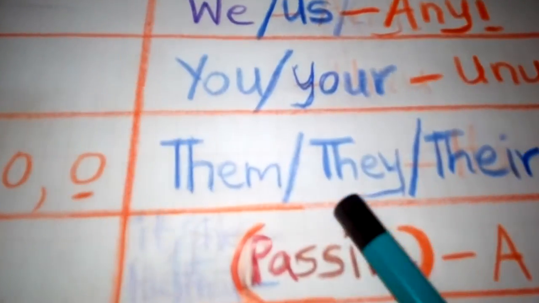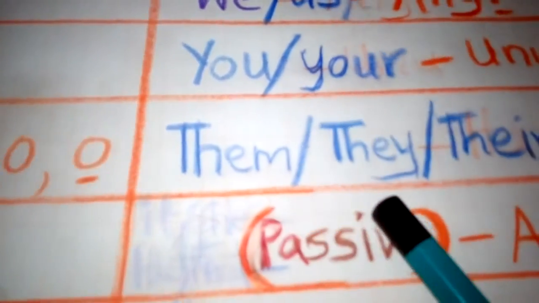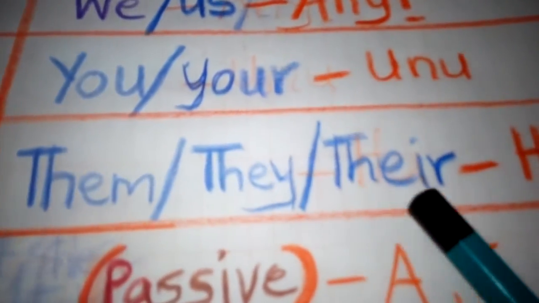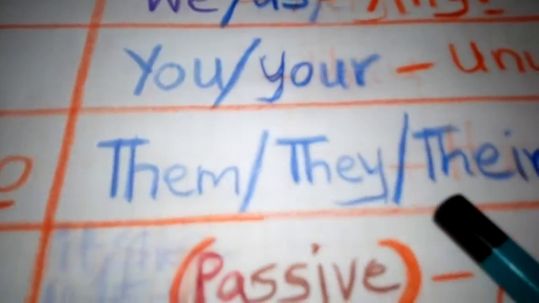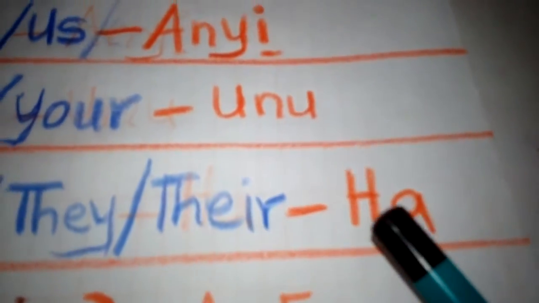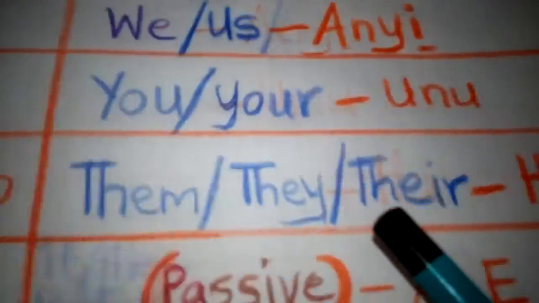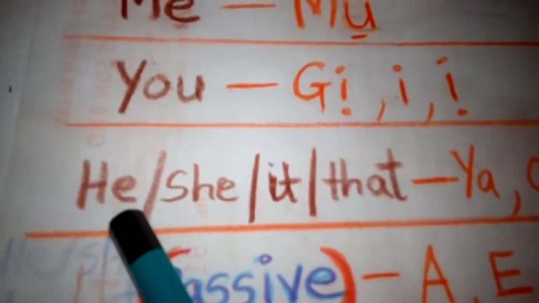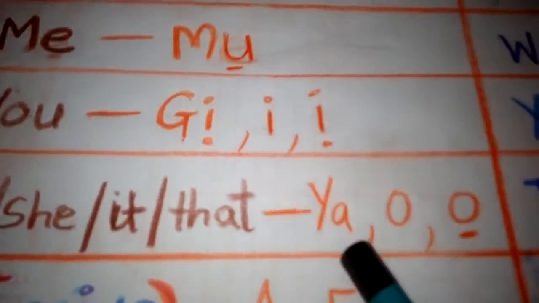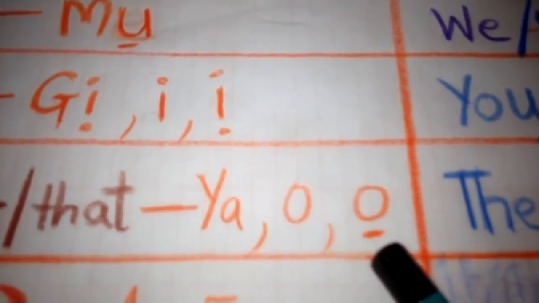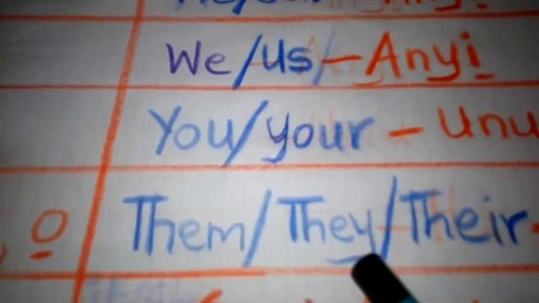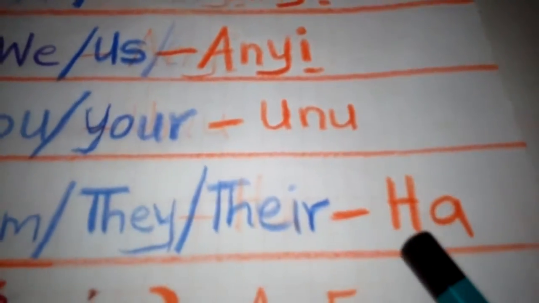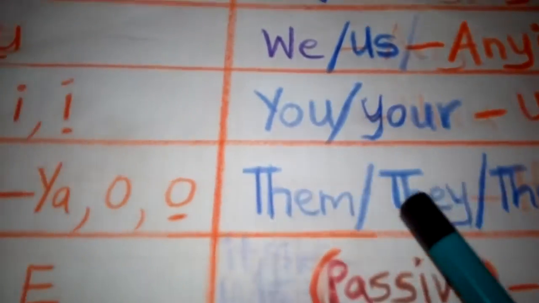The plural is them, they, their in English language, and ha in Igbo language. That's the plural of he, she, it, that, which is ya or o. Them, they, their, you use accordingly. I will give you some examples now.